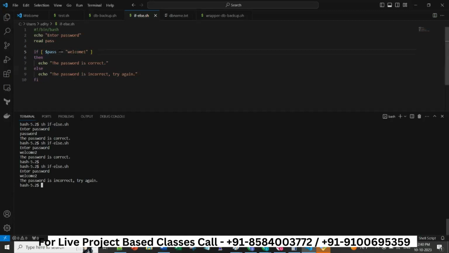See, one space will change the problem. So when I give welcome 2, it is not equal to welcome 1, so the password will be incorrect. Okay, and things will be different. So this is how we can actually do this if else.